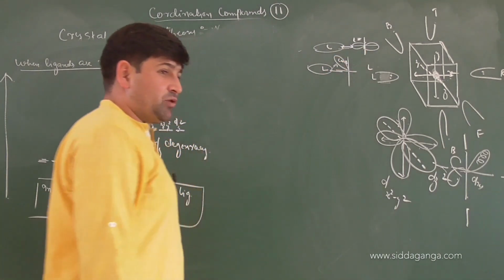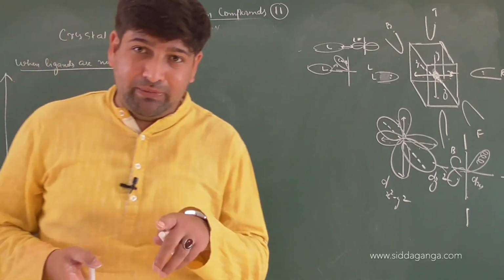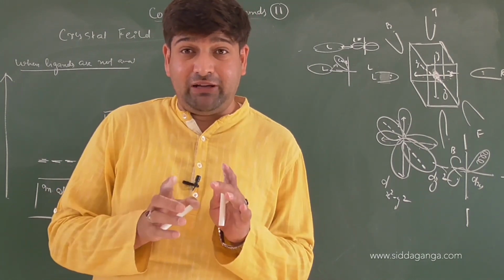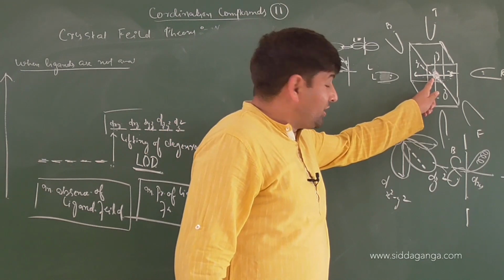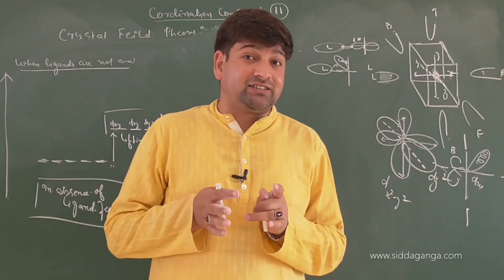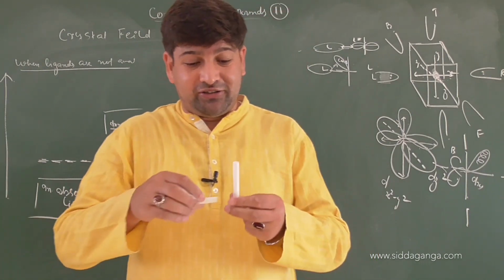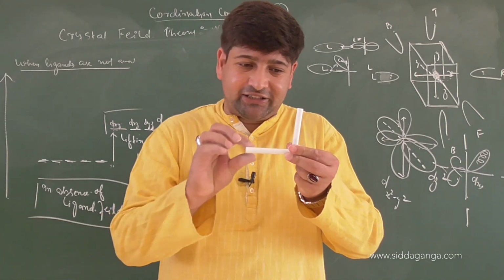So what happens is, those orbitals which are in between the axes are also repelled. Those which are on the axis are in direct interaction with the 6 ligands, but those in between the axes are in indirect interaction. So if the ligand is coming along this direction, this is direct interaction, that's on axis.